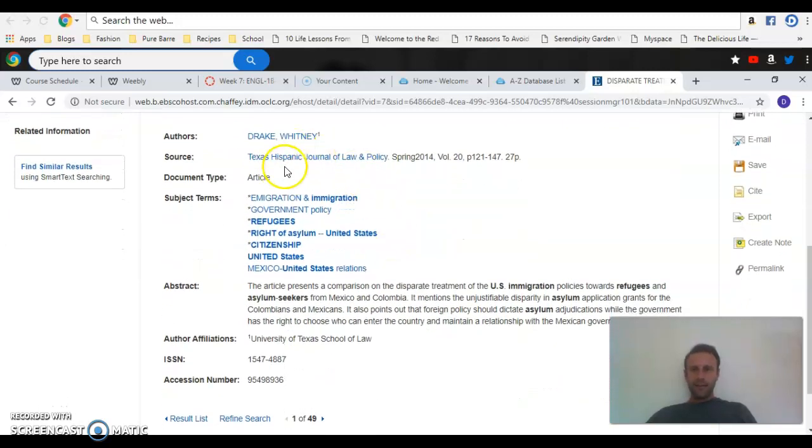this is from the Texas Hispanic Journal of Law and Policy. What we mean by peer-reviewed is that this person, Whitney Drake, had to submit this paper to this publication, and then other experts on that issue had to give it the thumbs up, right? So it's not like anybody can publish to get into this journal.